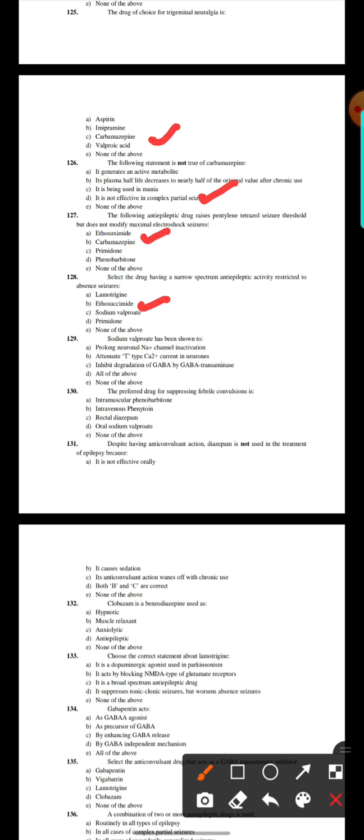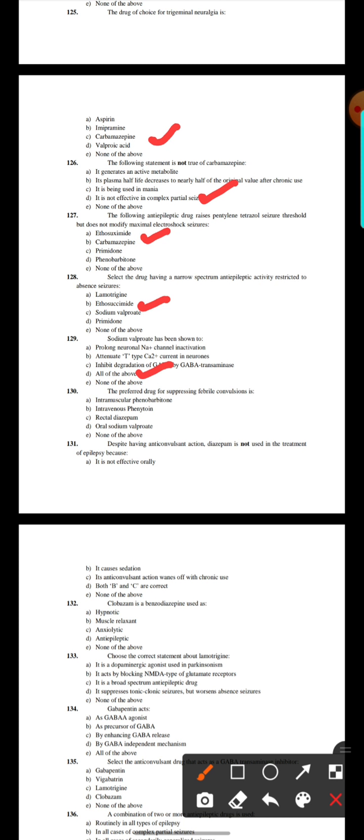129. Sodium valproate has been shown to prolong neuronal sodium channel inactivation, attenuate T-type calcium current in neurons, inhibit degradation of GABA by GABA transaminase, or all of the above. Here, all of the above. 130.